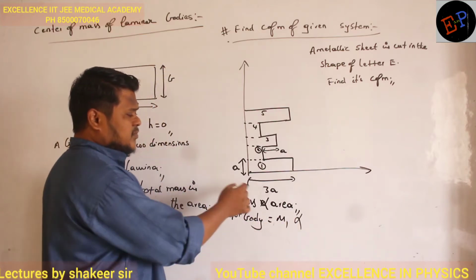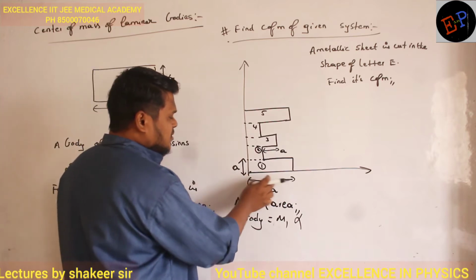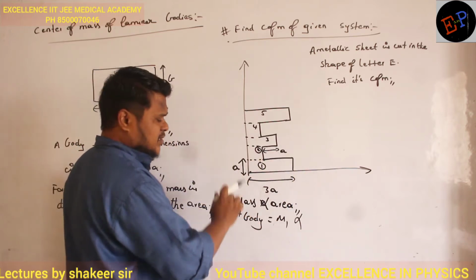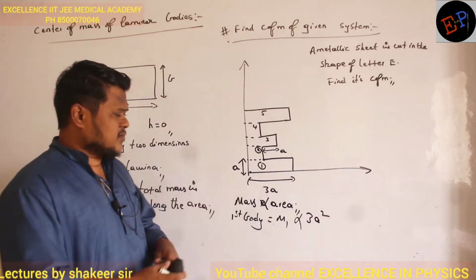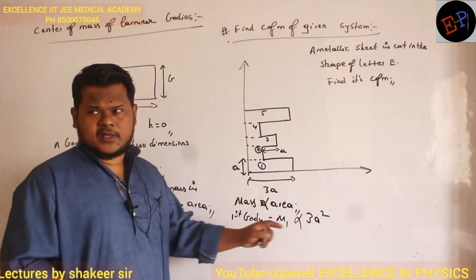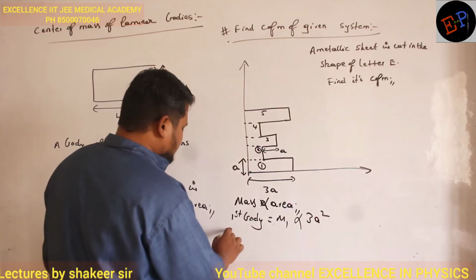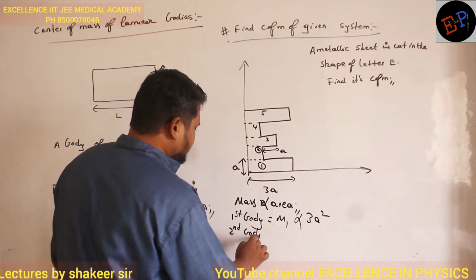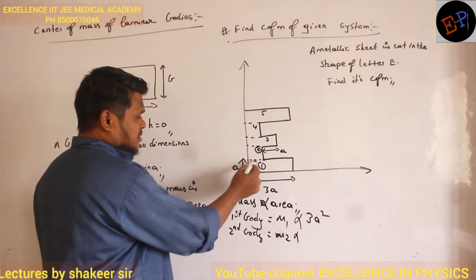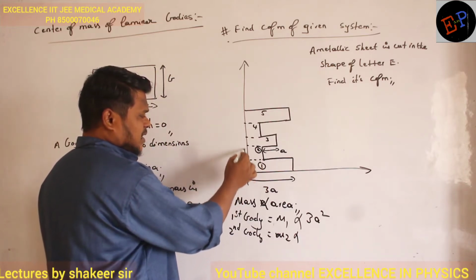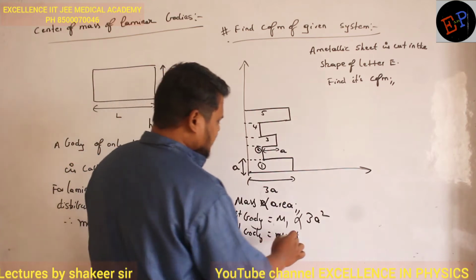Mass m1 is directly proportional to its area. What is its area? 3a multiplied by a, so 3a square. Length into breadth. Now the mass of the second body, m2. How much? This length is a, and the height is also a. So a square.